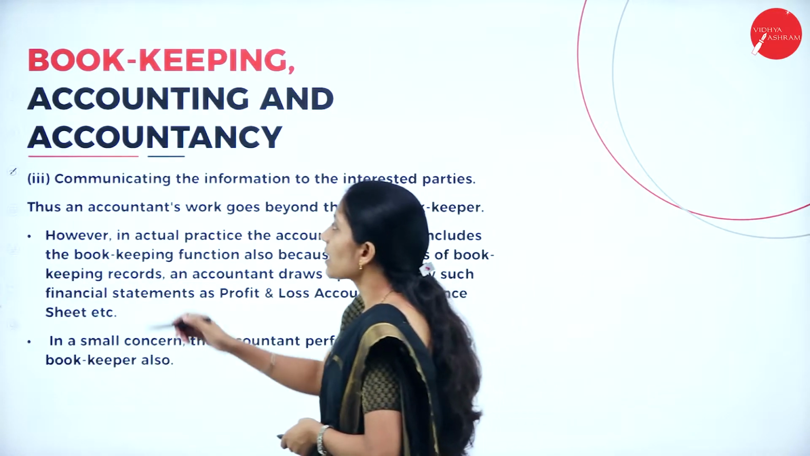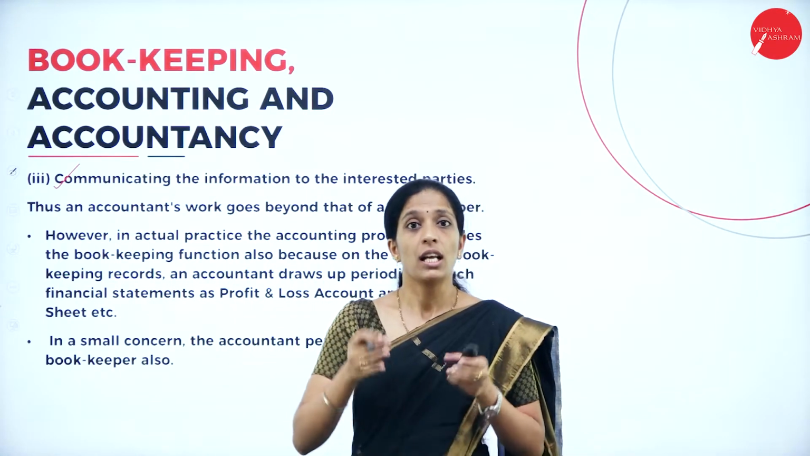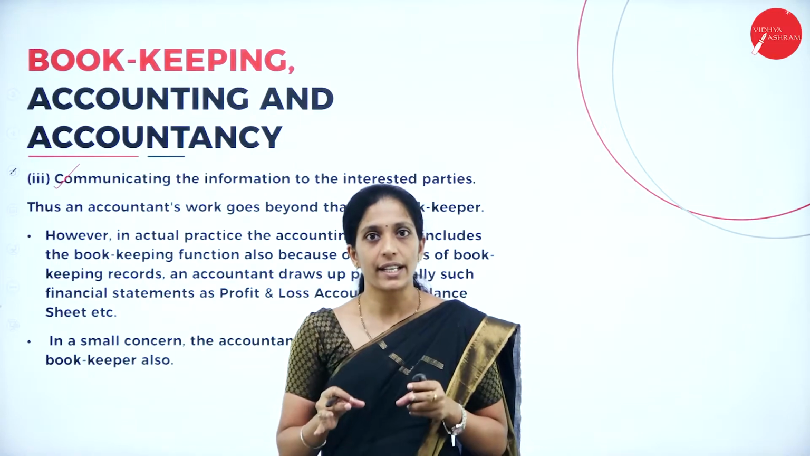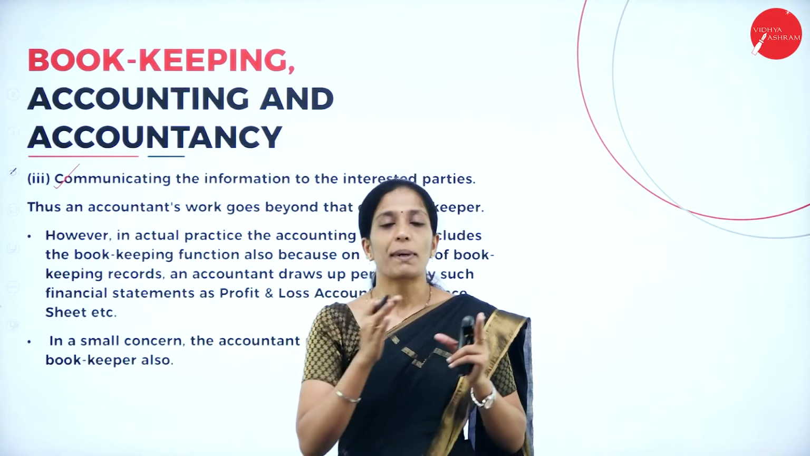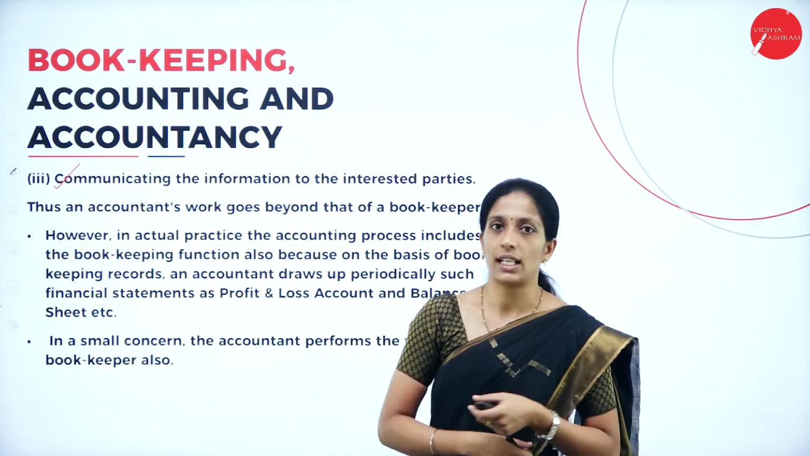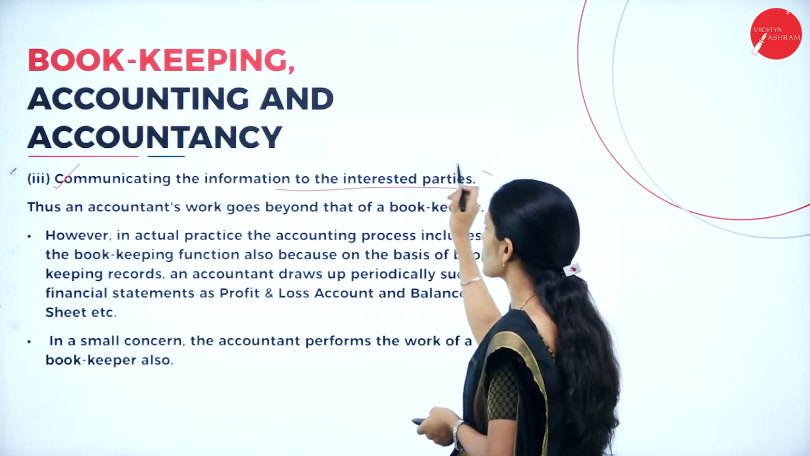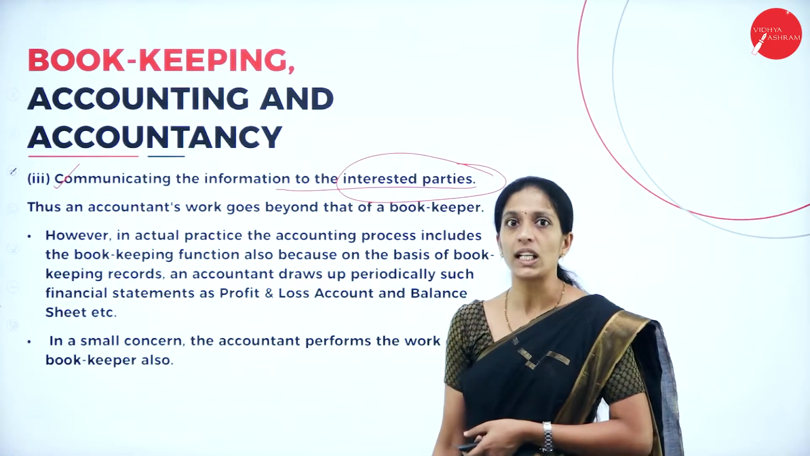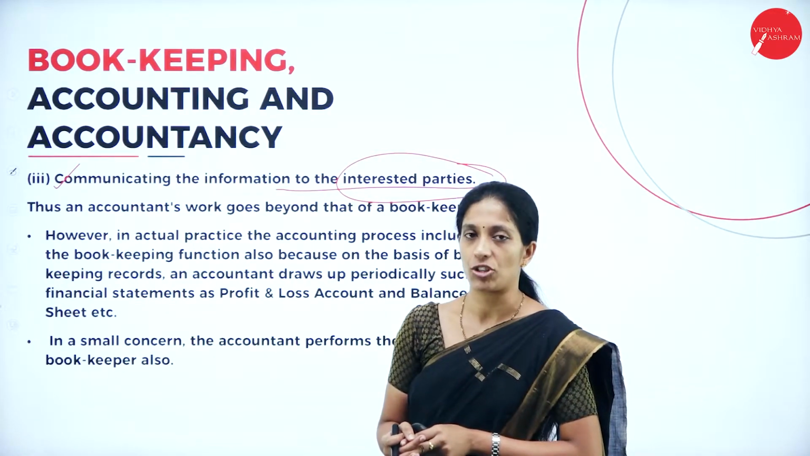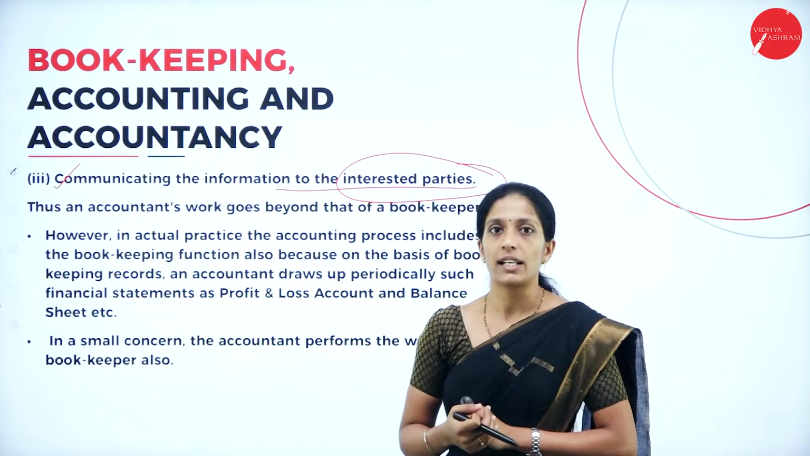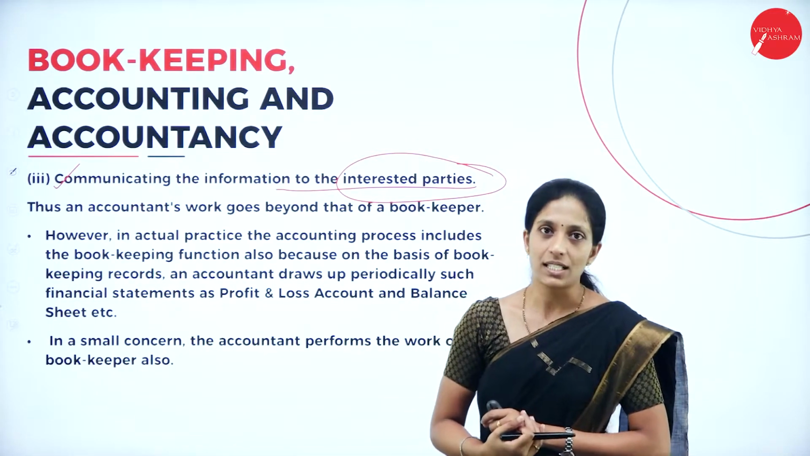And the next one is communicating. So after drawing meaningful conclusions, the accounting information is ready, and we have to communicate it to the respective users. It may be internal users or external users. So communicating the information to the interested parties. Now here, the interested parties means what? Internal as well as external users of accounting information. So we are going to learn in detail about the internal as well as external users in the upcoming slides.